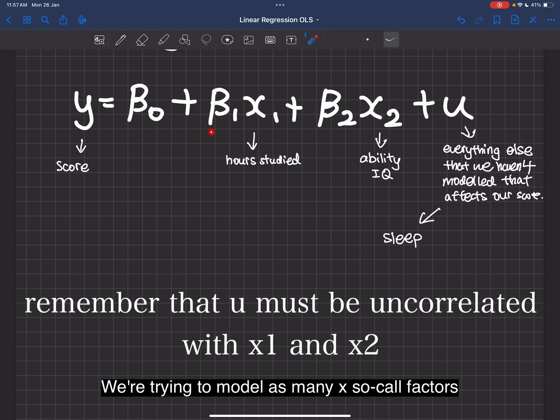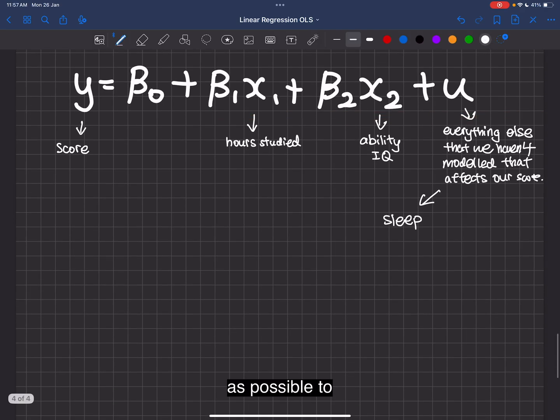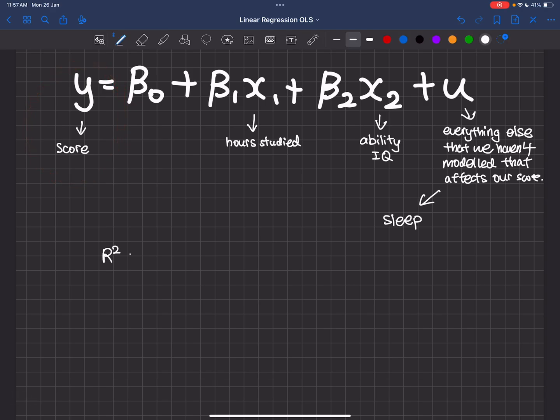So what is a regression? We're trying to model as many x, so-called factors, as possible to explain our y. And this idea is called R squared. What is explained by regressors intuitively?